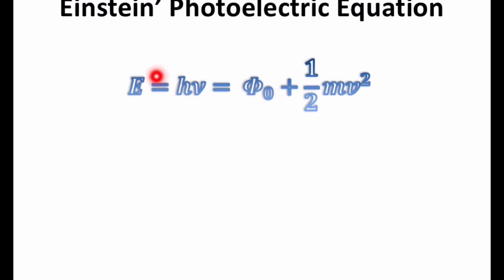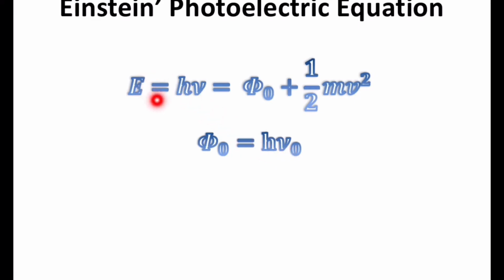So the energy must be greater than the work function to emit an electron. This is the basic criterion for the photoelectric effect. The incident energy must be greater than the work function of the metal, or the incident frequency must be greater than the threshold frequency. Work function means h nu naught, where nu naught is the threshold frequency, or we can say hc by lambda naught, where lambda naught is the threshold wavelength.